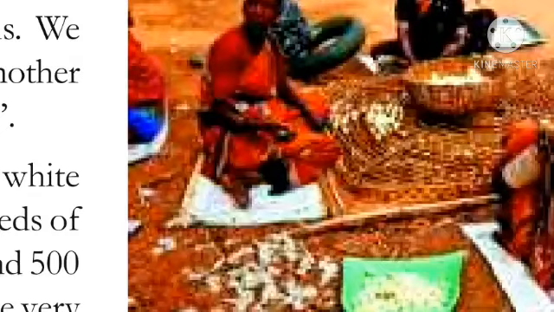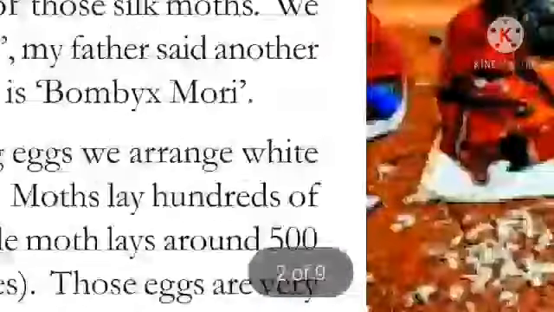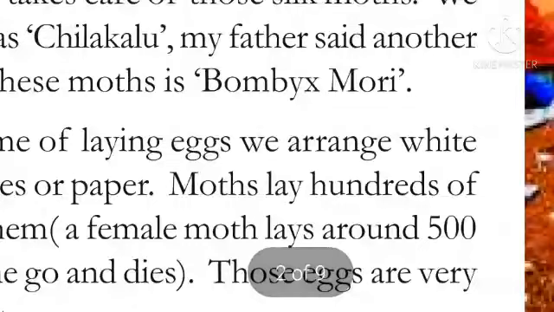We call them chilakalu. Remember, silk moths are also called chilakalu. My father said another name of this moth is Bombyx mori. This is the scientific name of the silk moth. Remember, commonly the silk moth is also called chilakalu, the local name, whereas the scientific name of the silk moth is Bombyx mori.